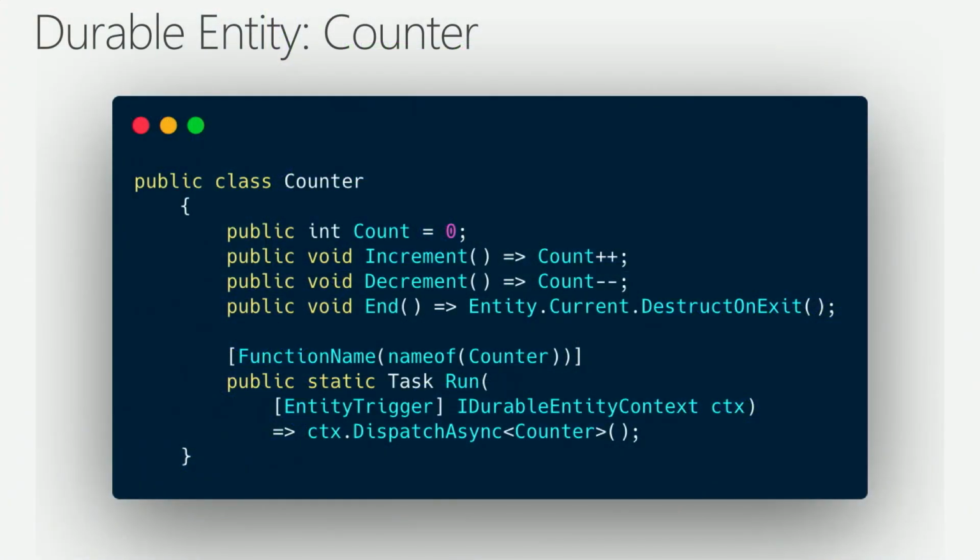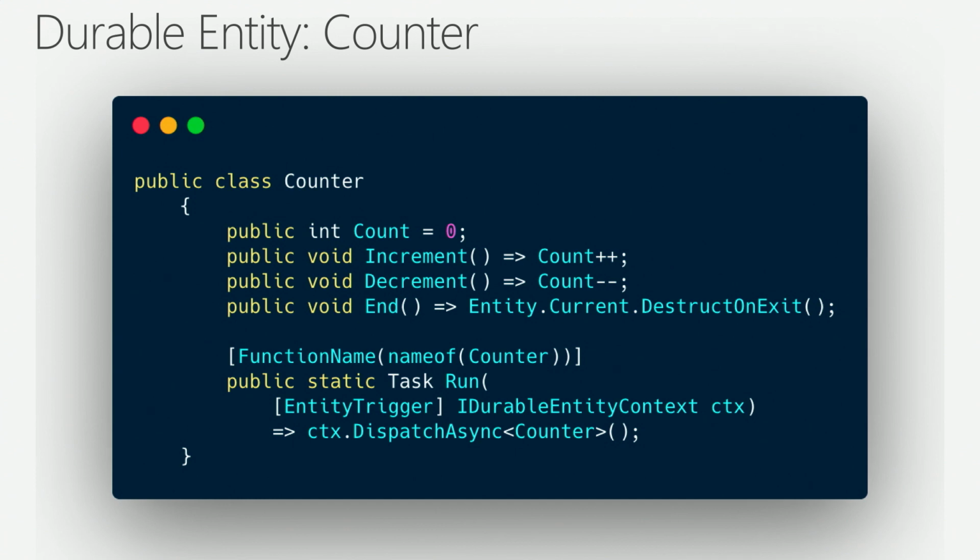So this is an example of a durable entity. This is an entire function app right here. This is all the code that I would need for my function app. And really, it just looks like a class because that's kind of what it is. It's a counter class. And my class has properties. I have the count property, which is an integer, which I'm going to set to 0 initially. I can increment the count. I can decrement the count. Obviously, for Fitbit, you don't really reduce steps when you walk backwards, but a counter can go backwards.